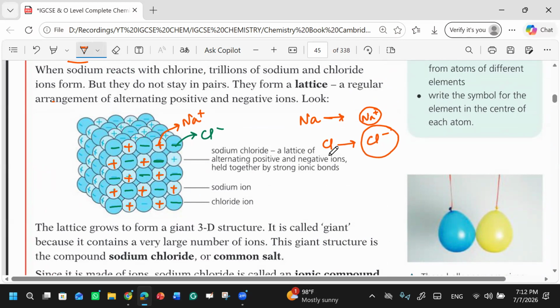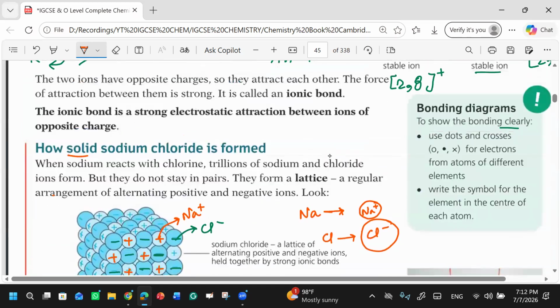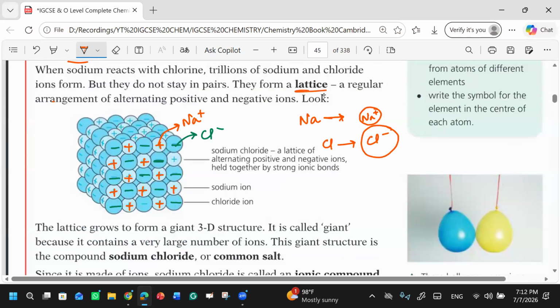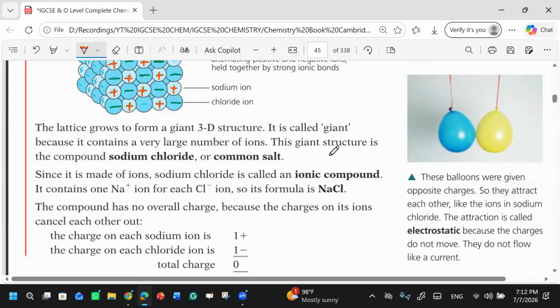Now they have mentioned that whenever you have ions and they are present in solid form, what will they form? They will form a lattice. And what is a lattice? A lattice is a regular arrangement of alternating positive and negative ions. Now they have mentioned the lattice grows to form a 3D structure.